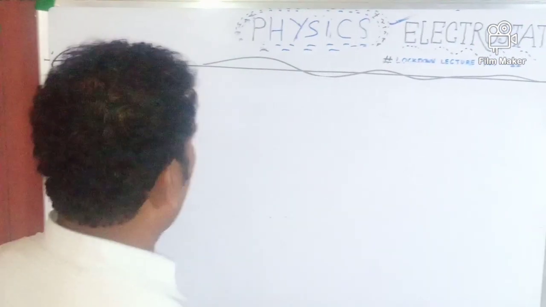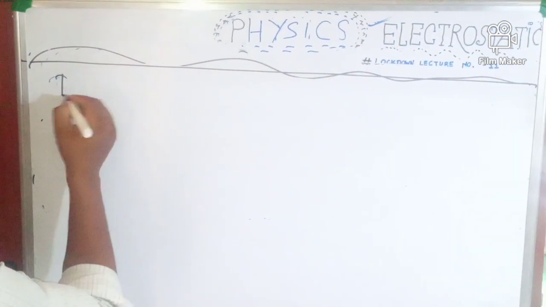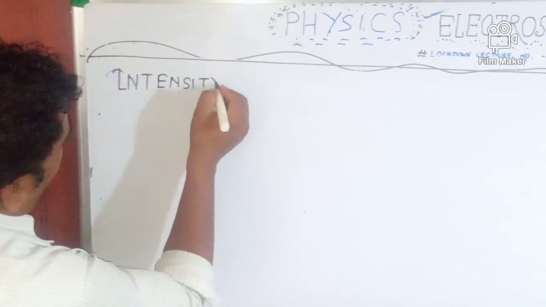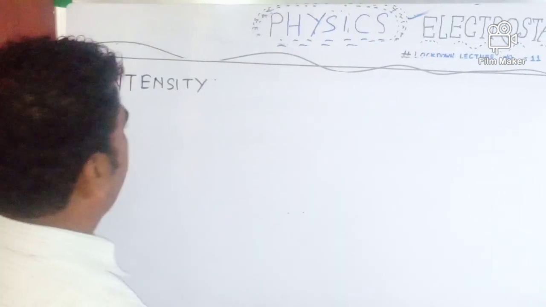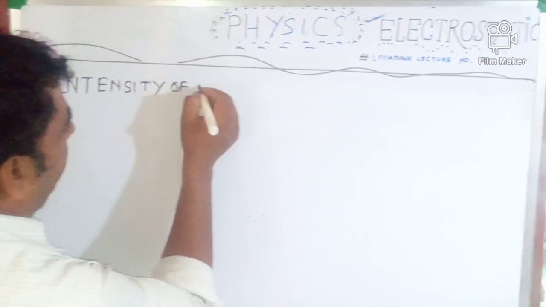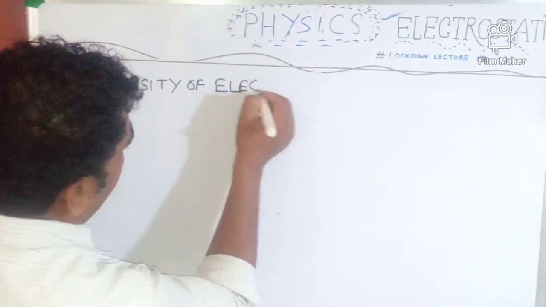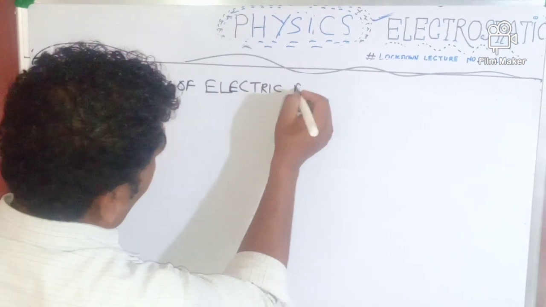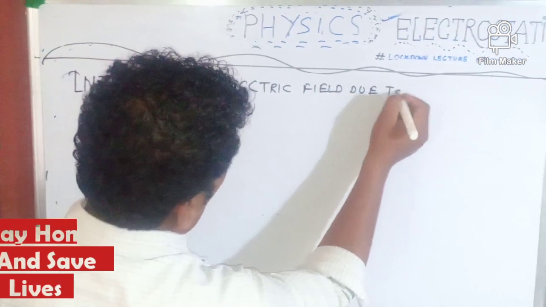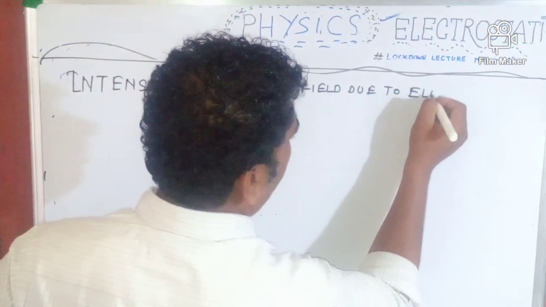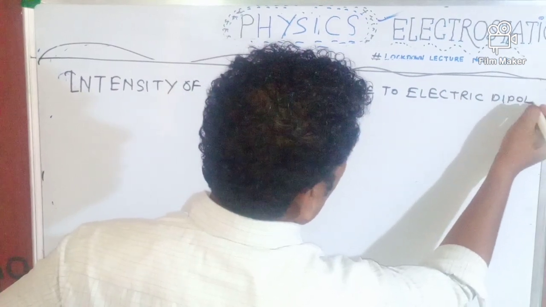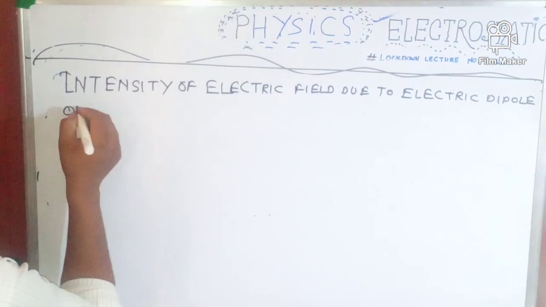We are studying electrostatics. Today I will teach you the intensity of electric field due to an electric dipole on the axial line.